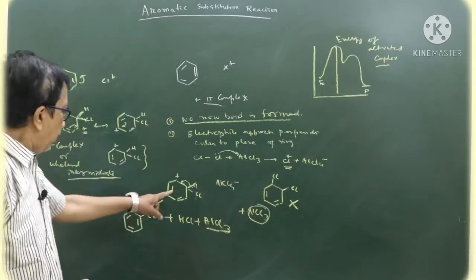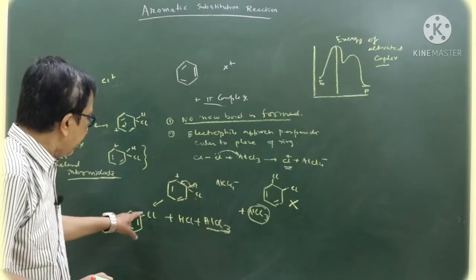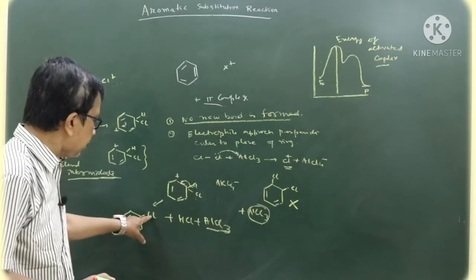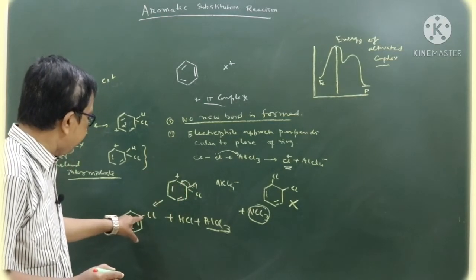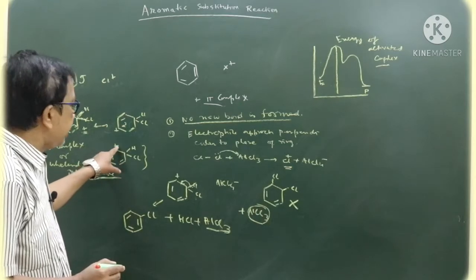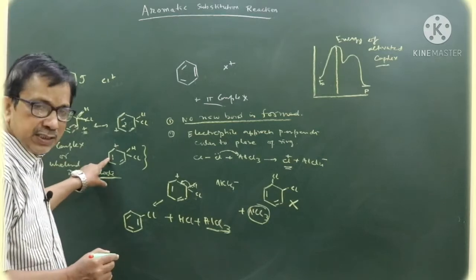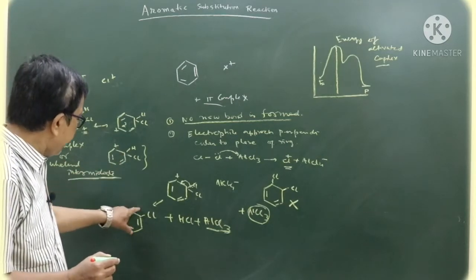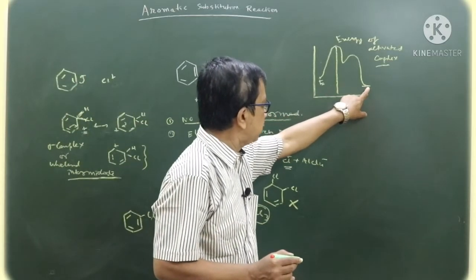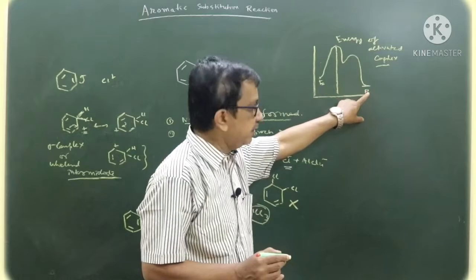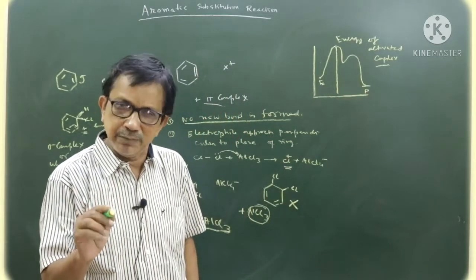AlCl3 returns back. When it retains aromaticity, this H is replaced by Cl, and energy is liberated in this process, when the H is replaced by Cl. This is the reason why the intermediate is formed. First of all, it is delocalized, and second, when it retains aromatic character, it loses a large amount of energy. That is, the energy of the product is less than that of the reactant. This is the reason why electrophilic substitution reaction takes place in benzene.